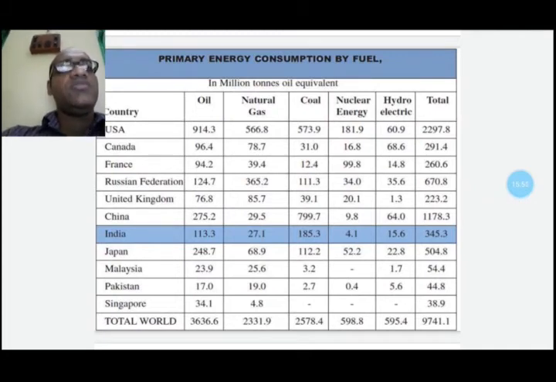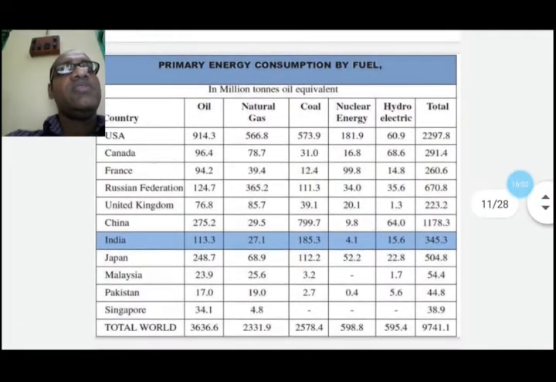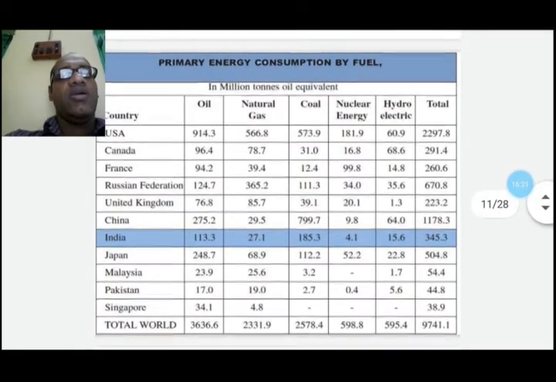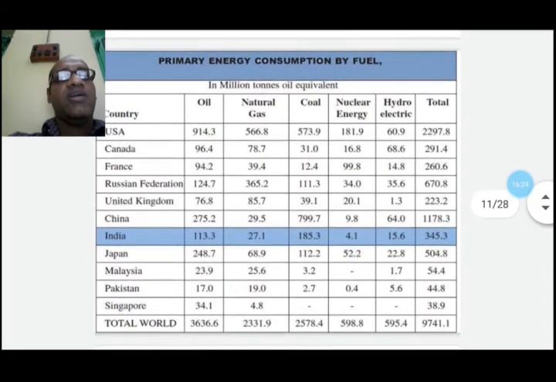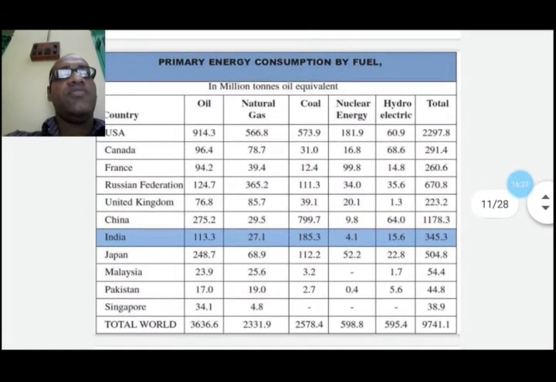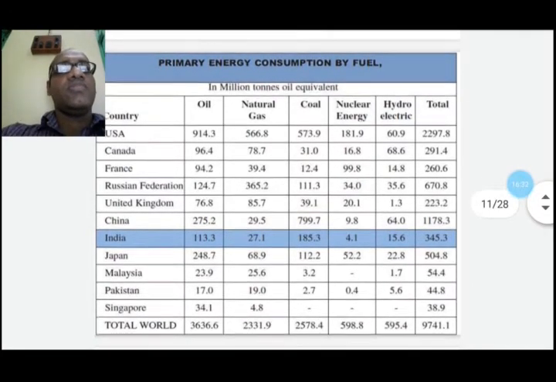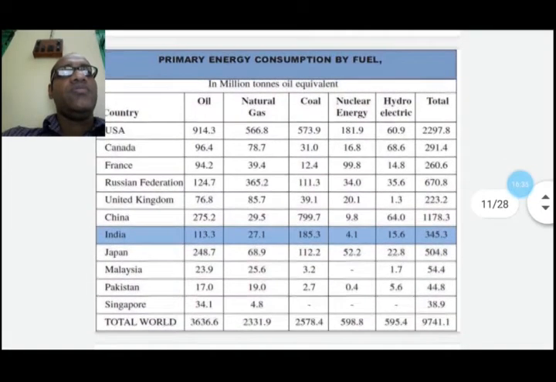The primary energy consumption for a few developed and developing countries is shown here. It may seem that India's absolute primary energy consumption is one of the highest, 29th in the world, and much more developed countries, that is the USA, Russian Federation, China, Japan, etc. are significant major consumers of the primary energy resources.